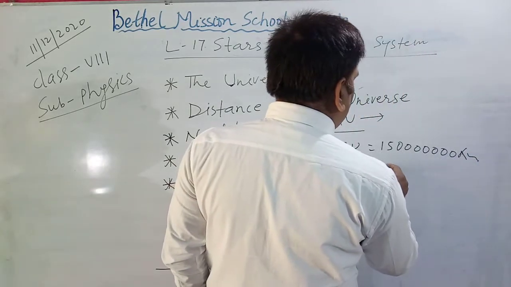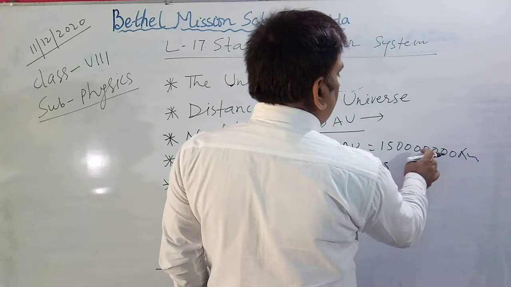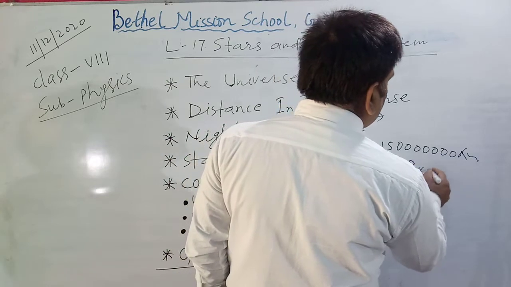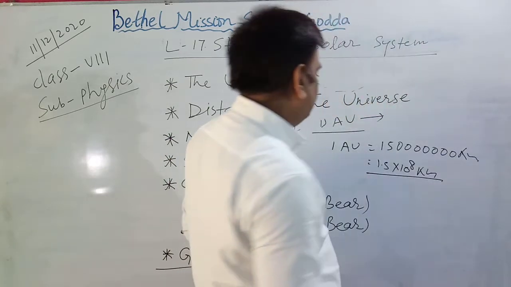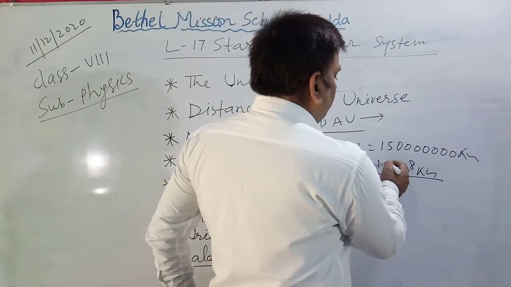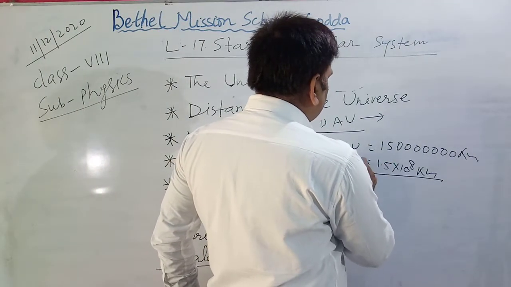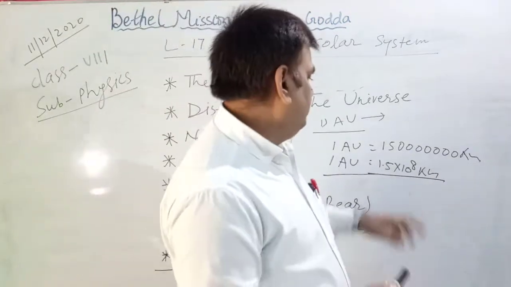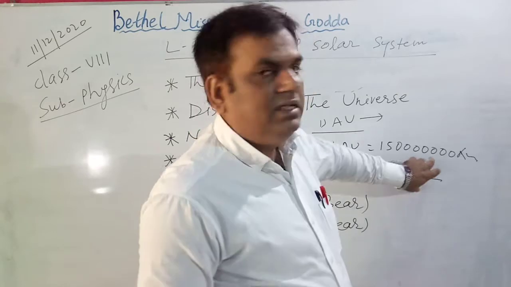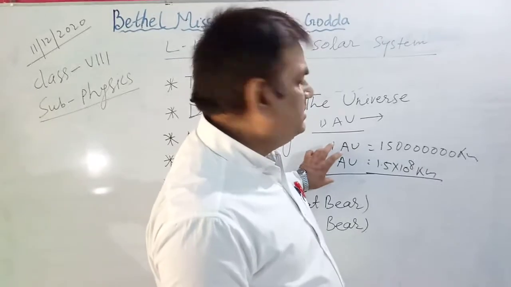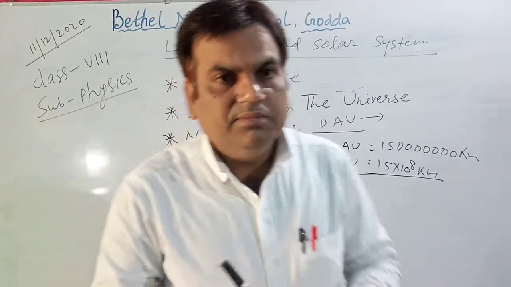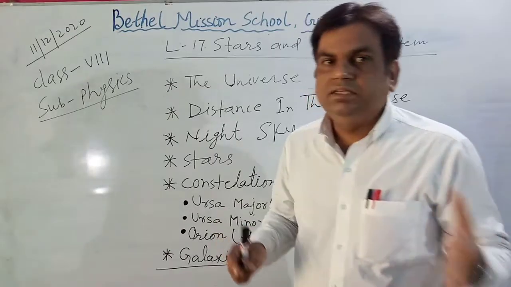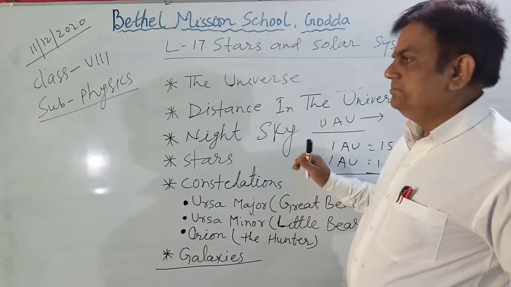In standard form, one astronomical unit is 1.5 into 10 raised to the power 8 kilometers. So the distance between earth and sun is known as 1 astronomical unit.